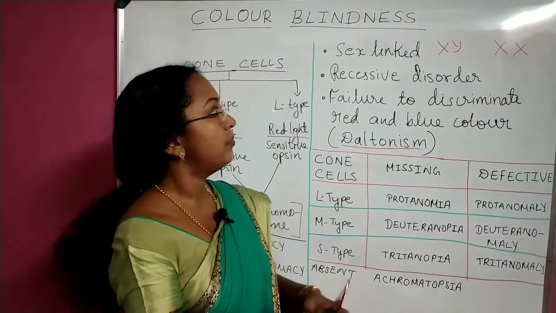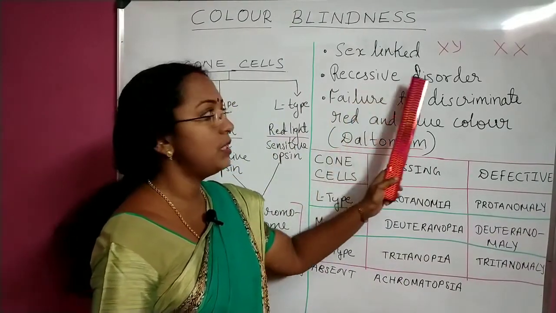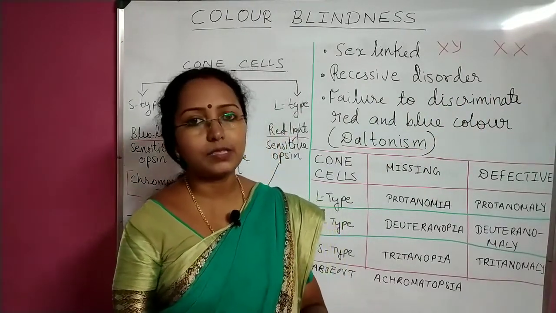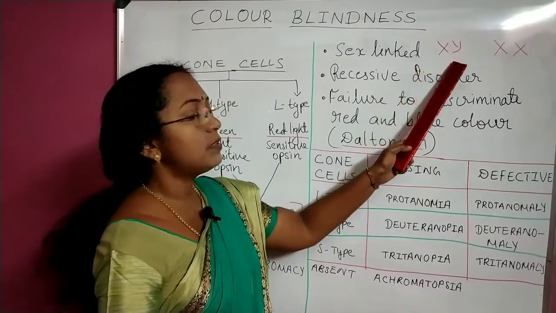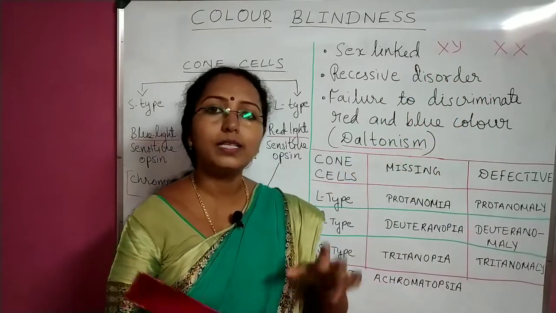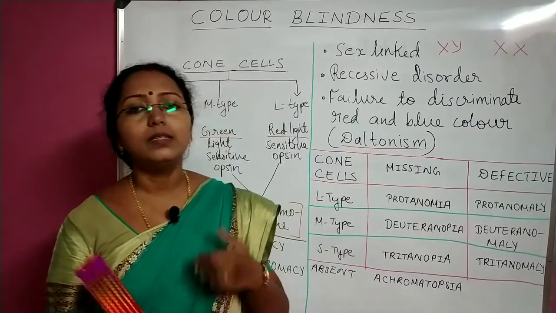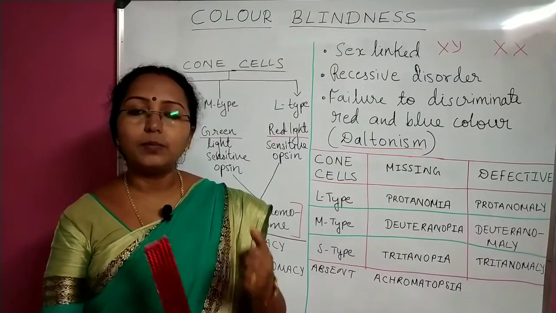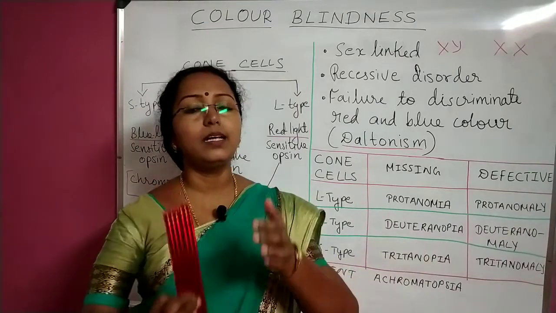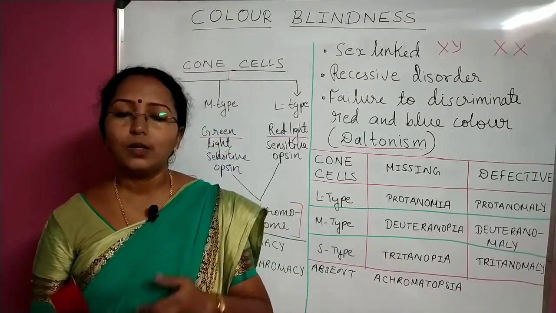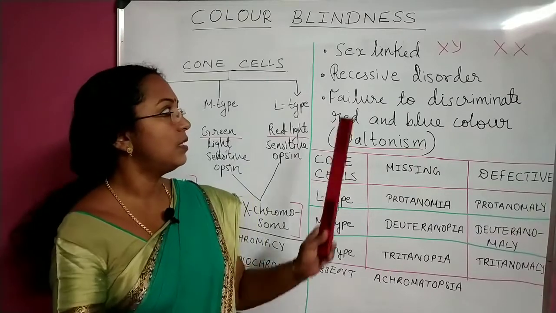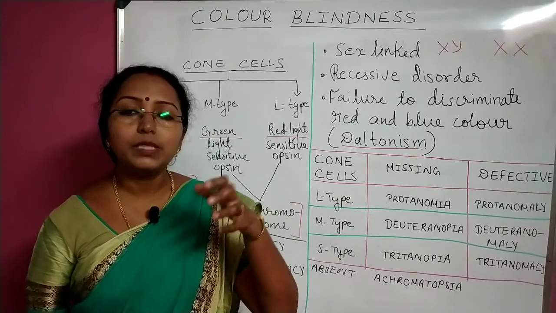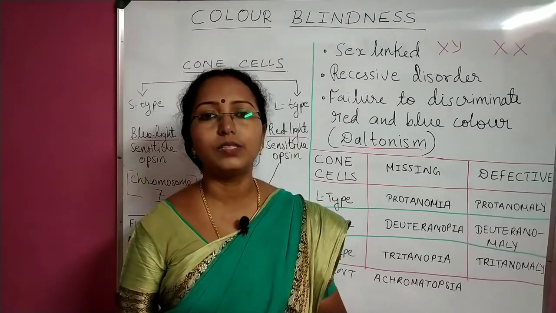Okay, so what kind of disease is this? Recessive. Recessive means it will affect the individual only if both the chromosomes are defective. What about males? For males, there is no question at all because they have only one X chromosome. If that is defective, the male will get the disease. So when you take the ratio, the number of colorblind males is more than the number of colorblind females. What is the reason? Simple, because it is sex-linked and it is a recessive disorder. Sex-linked means which one? X-linked and recessive disorder.